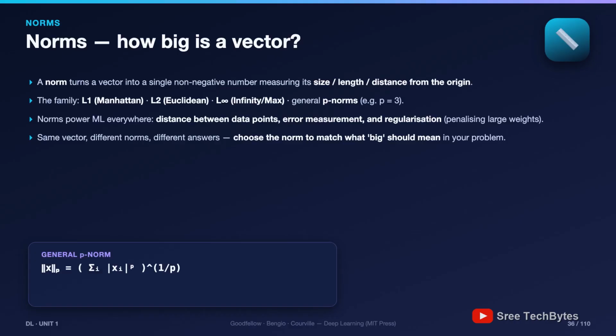Choosing the norm means choosing what big should mean in your problem. Machine learning uses norms for distances, for errors, and for regularization, and each job picks its own norm. Let's meet them one by one.